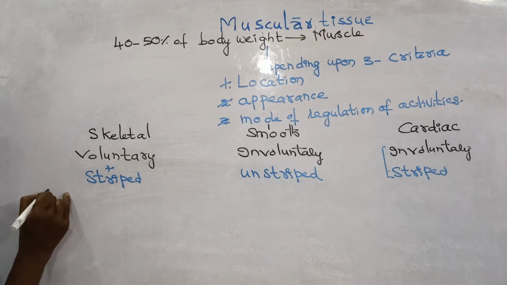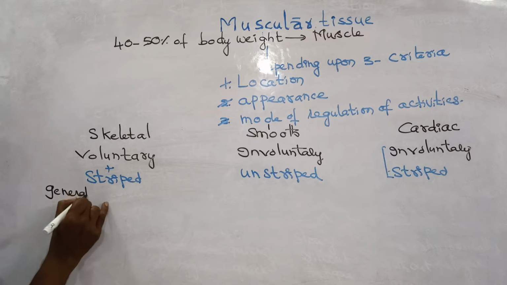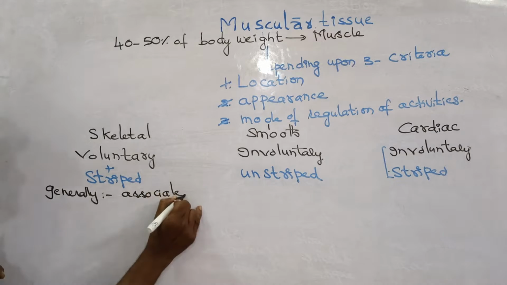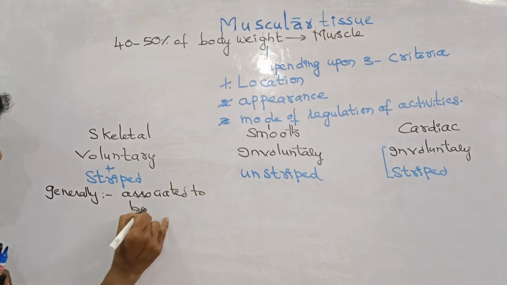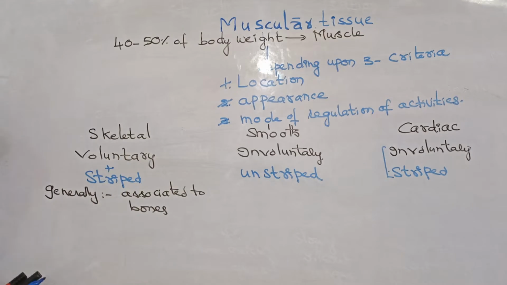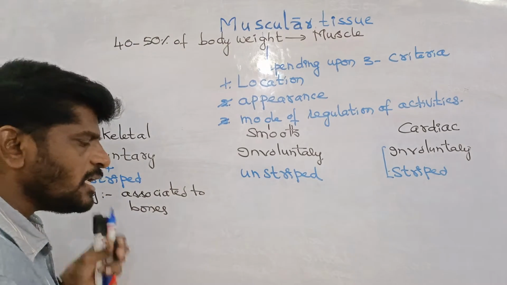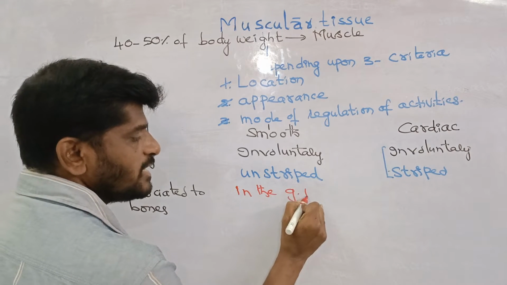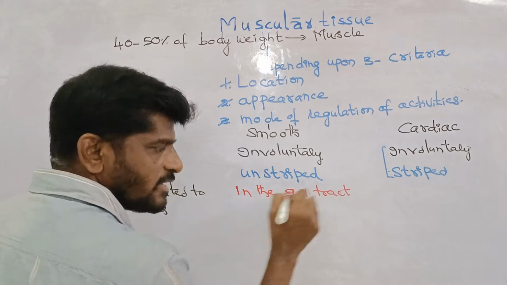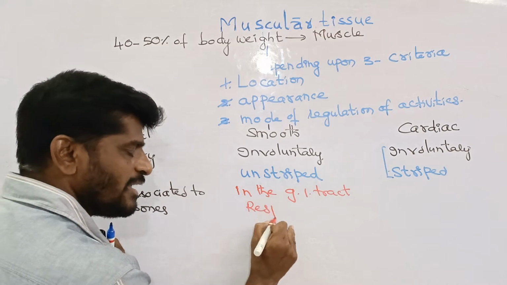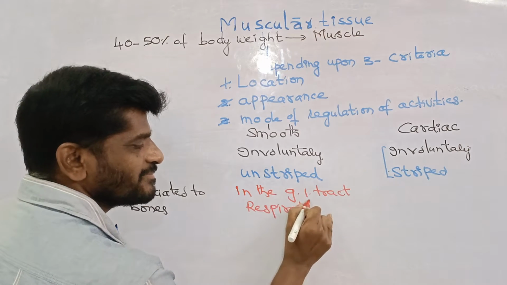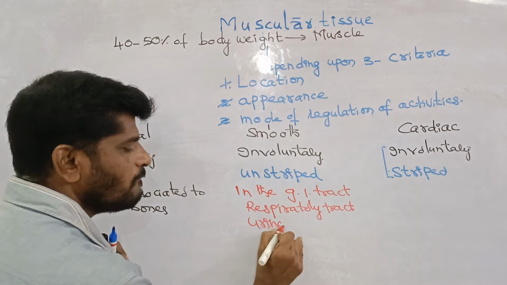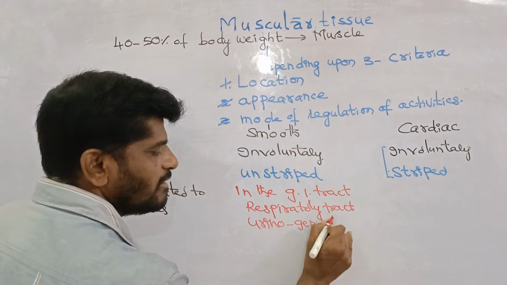Skeletal muscle is generally associated with bones. That is why it is called the skeletal muscle. Smooth muscle is generally present in the GI tract, the gastrointestinal tract, in the respiratory tract, and also in the urinogenital tracts.